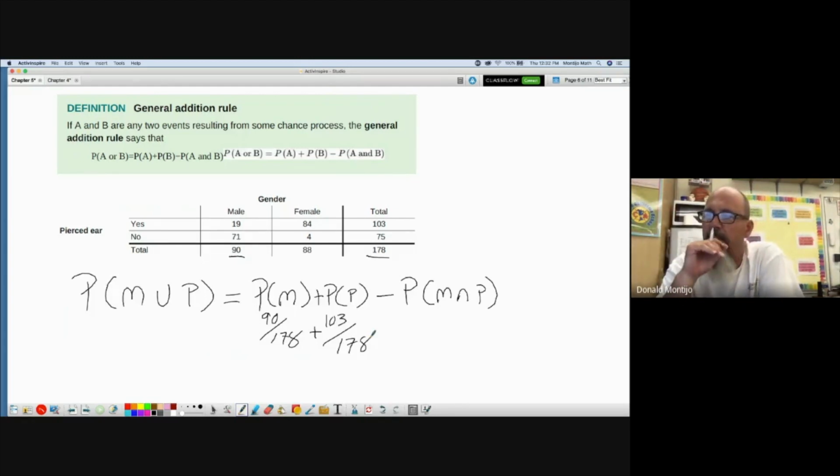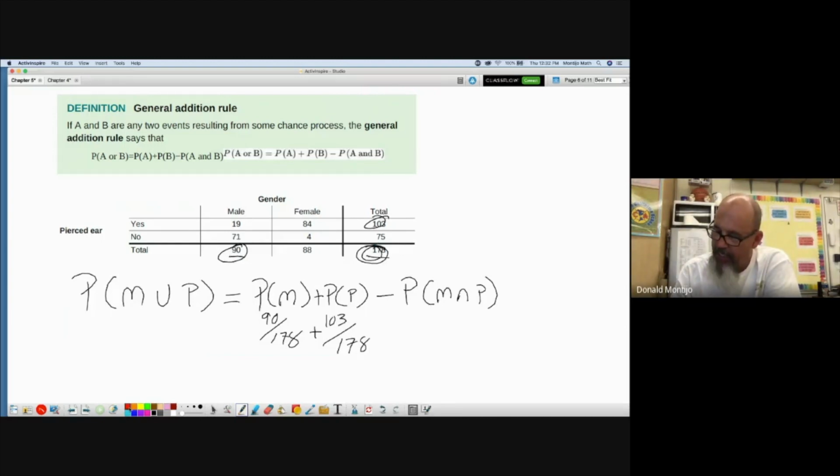Doesn't make sense. These events are not mutually exclusive. Okay, they are not mutually exclusive because you can be a male and have your ear pierced at the same time. So when I did this, I took 90 over 178 plus 103 over 178. Well, where did I get this 90 from?